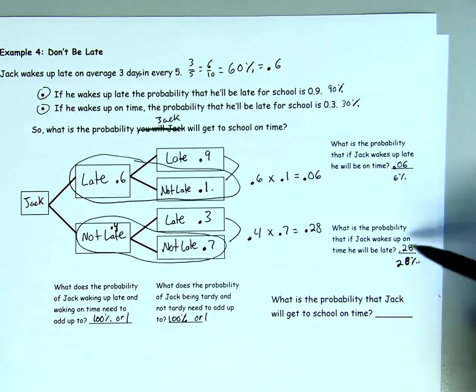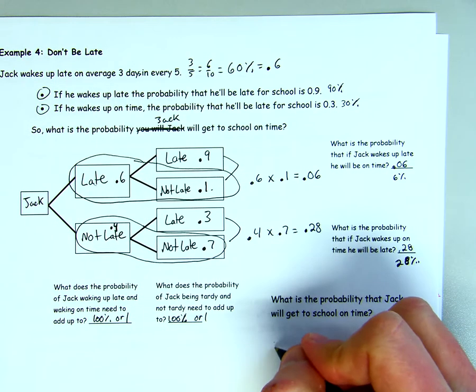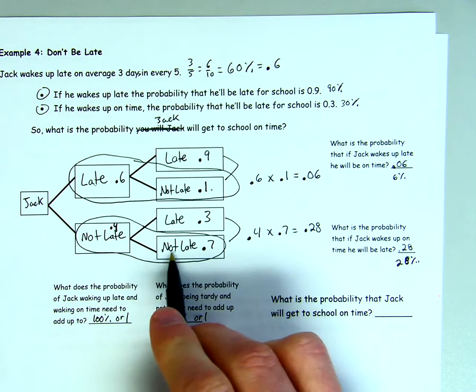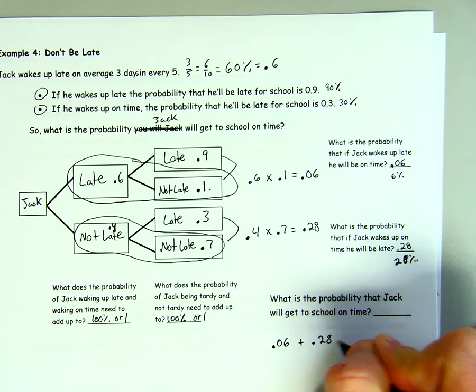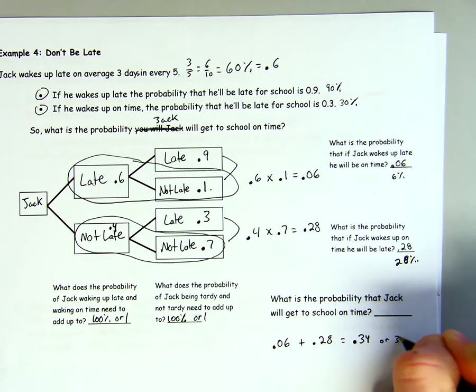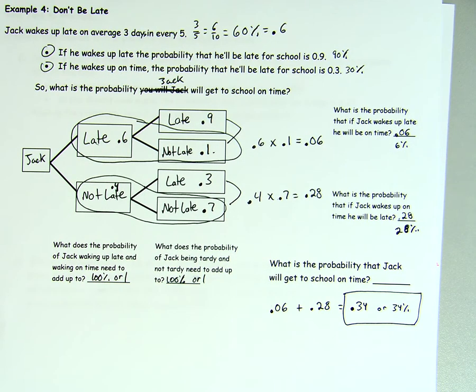So I found those percentages. Now I can take those and figure out what the probabilities will be on time. So say he wakes up late and then he's not late for school, that would be 0.06, 6% of the time. Or he doesn't wake up late, which means he's not late to school that many times. We're going to add it to the 0.28, and we get an answer of 0.34 or 34%. So he is not late to school 34% of the time, which means he's late to school 66% of the time.